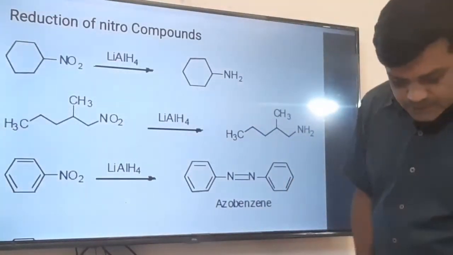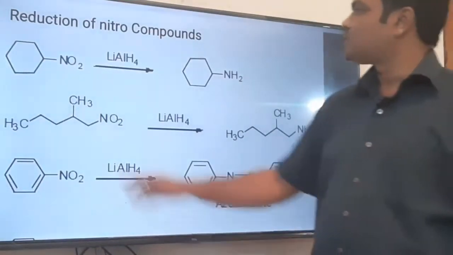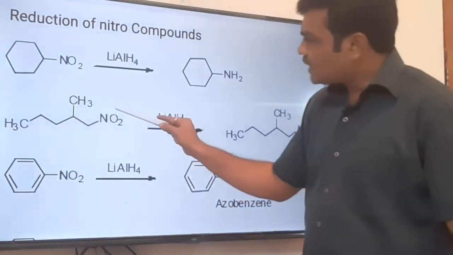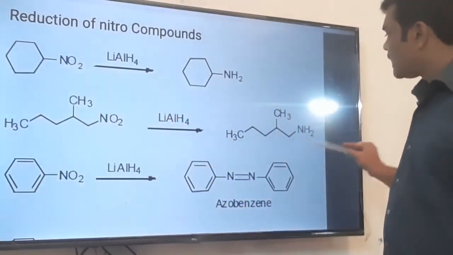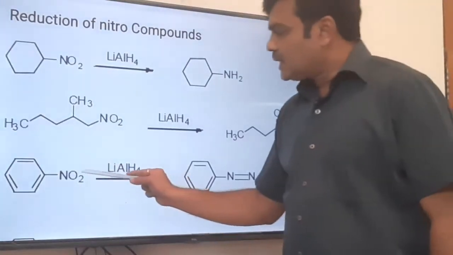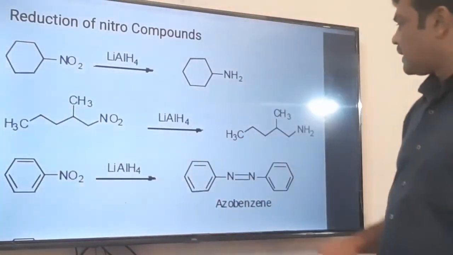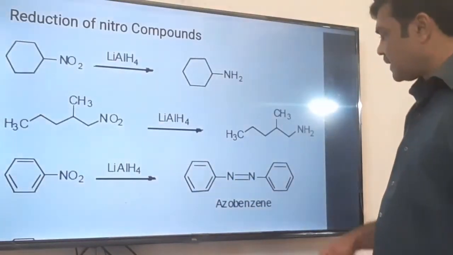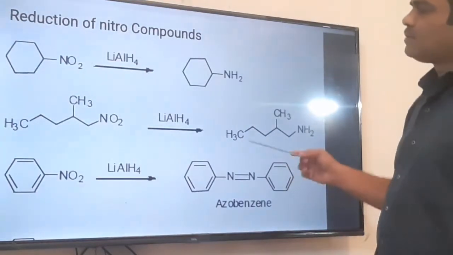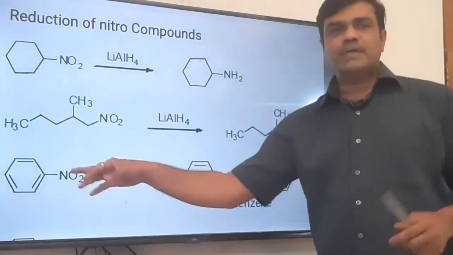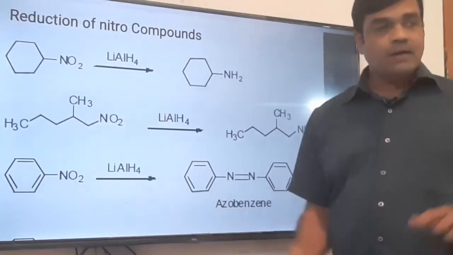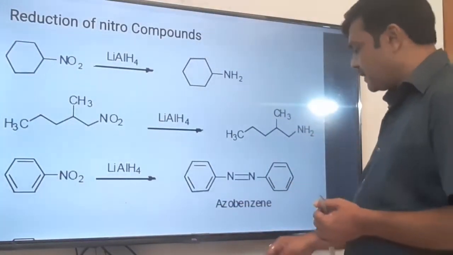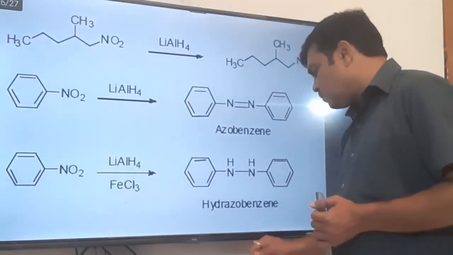This slide shows the reduction of the nitro group. NO2 group is reduced to NH2. We know this NO2 is reduced to the NH2 functional group. Here also in this case the nitro group is reduced to NH2. Here two molecules of nitrobenzene, when reduced with lithium aluminum hydride, give azobenzene. This particular example you have to remember: when you treat two equivalents of nitrobenzene with lithium aluminum hydride, we get a dimer which is called azobenzene.